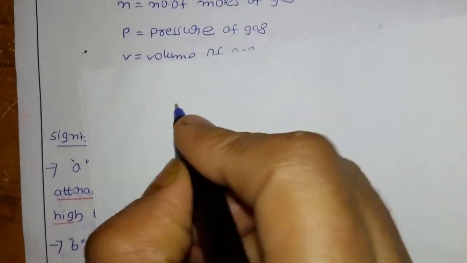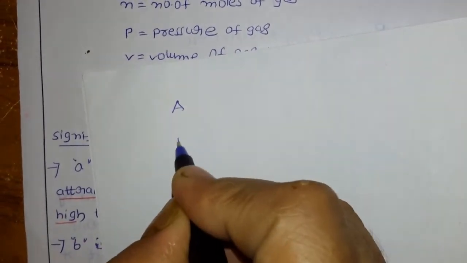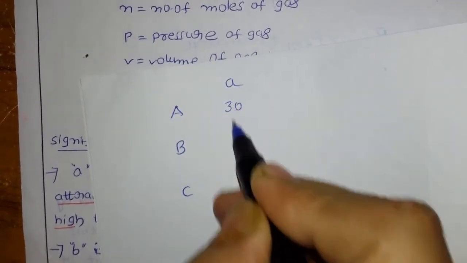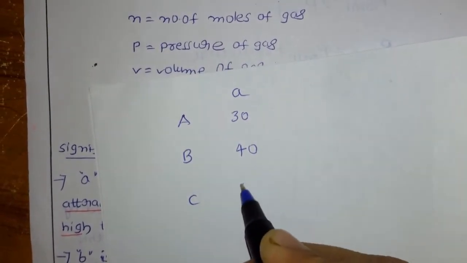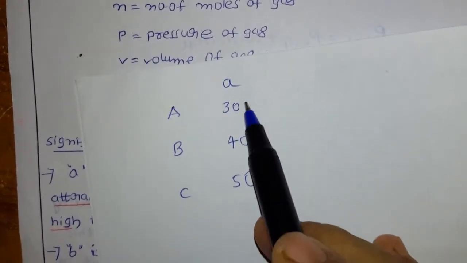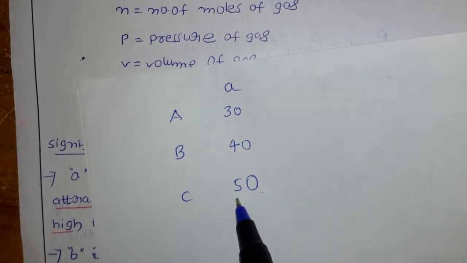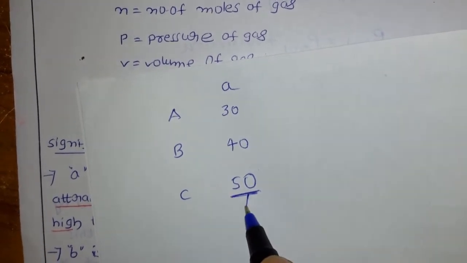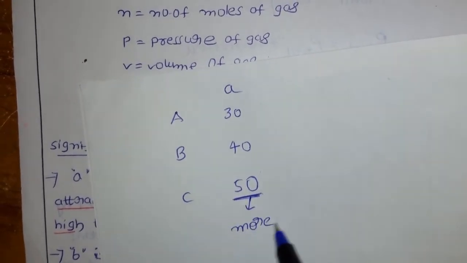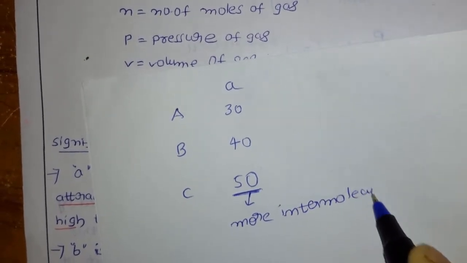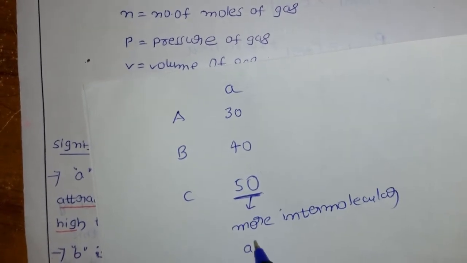For example, I have gases A, B, C. For A the value is, for example, 30, for B we have 40, for C we have 50. So the value is more, 30 to 40 more, 40 to 50 more. So 50 is more, which means we have more intermolecular attraction.